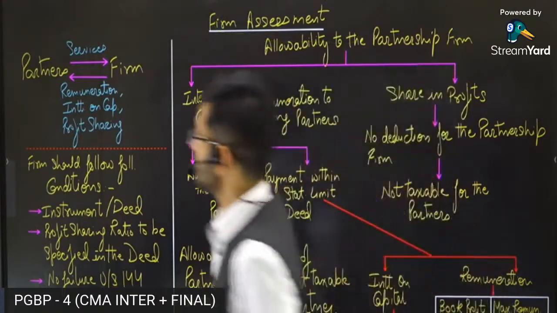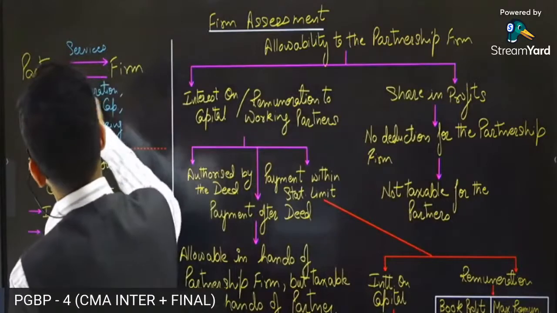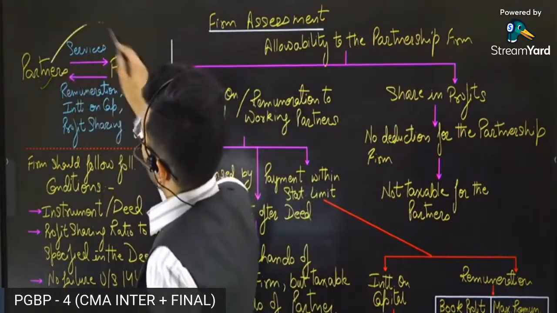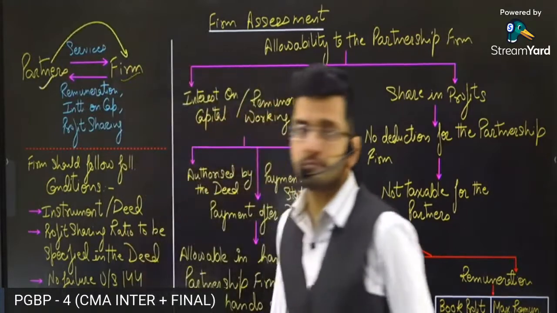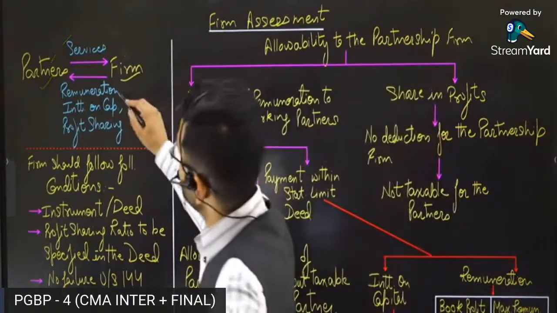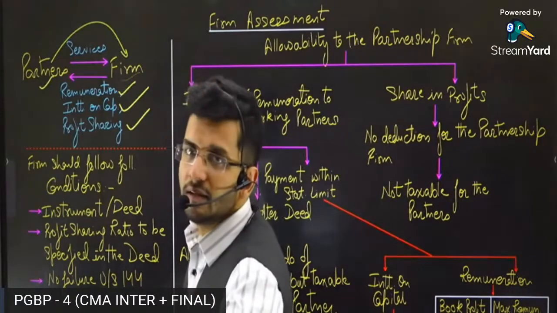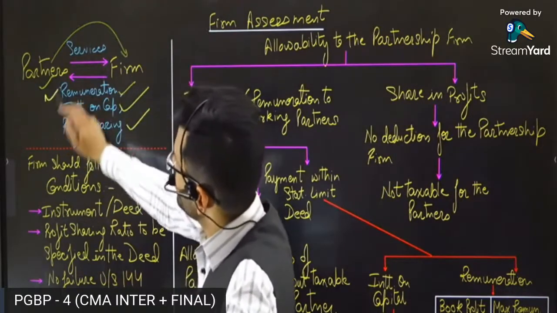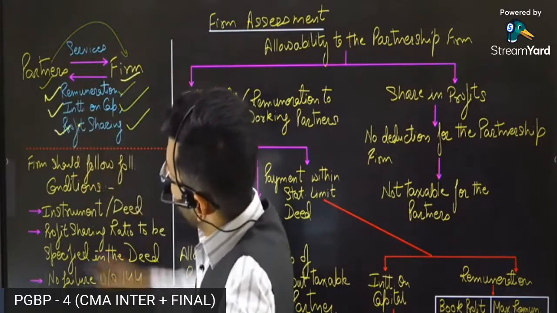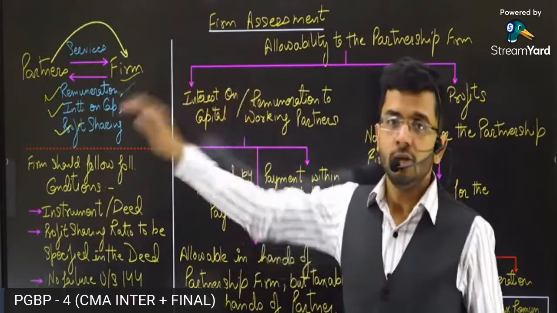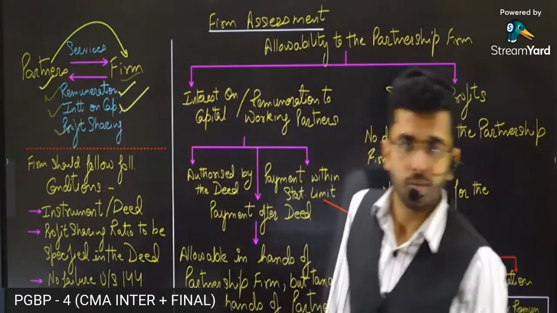Now, let us first understand what kind of payments are made from partners to partnership firm or vice versa. Partners provide services to the partnership firm, and in return, they get remuneration, they get interest on capital, and they get profit sharing in the partnership firm. That is the equation between partners and the partnership firm.